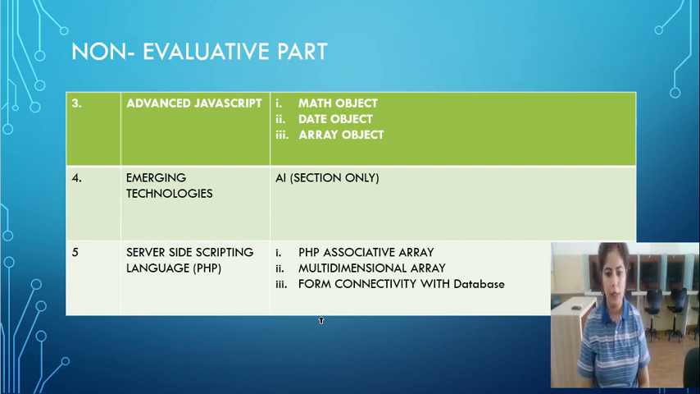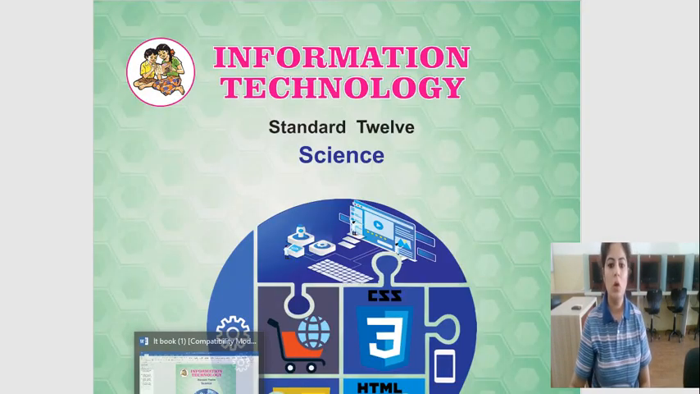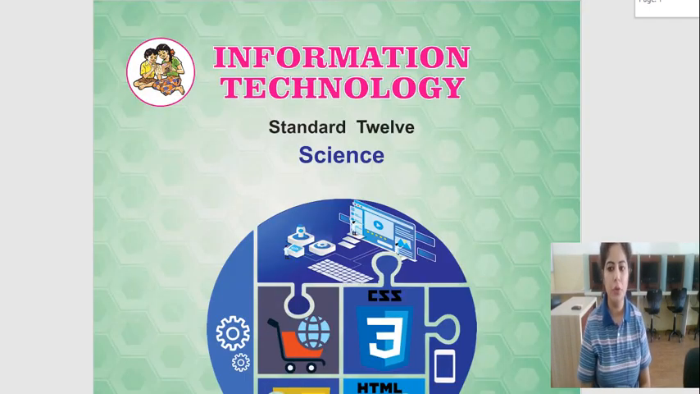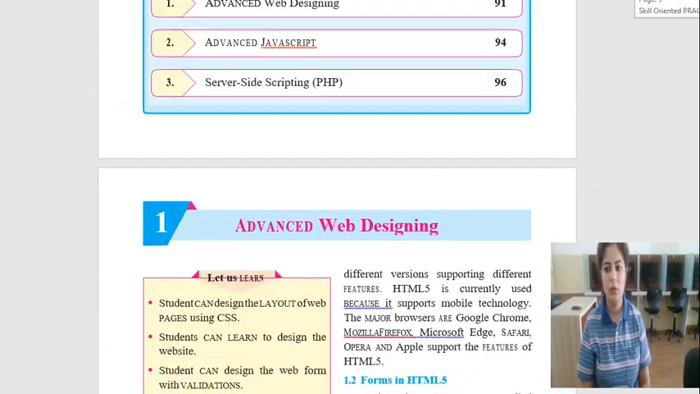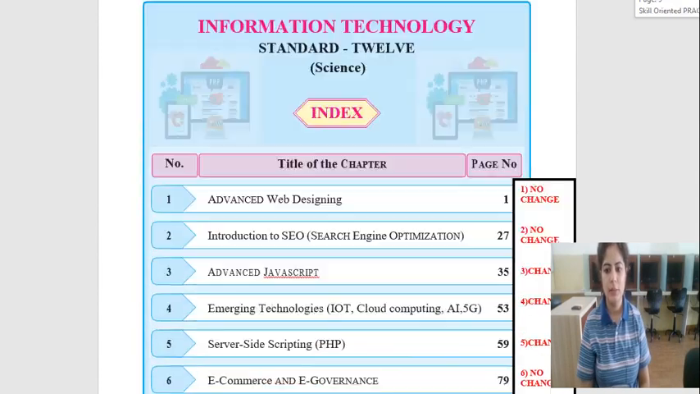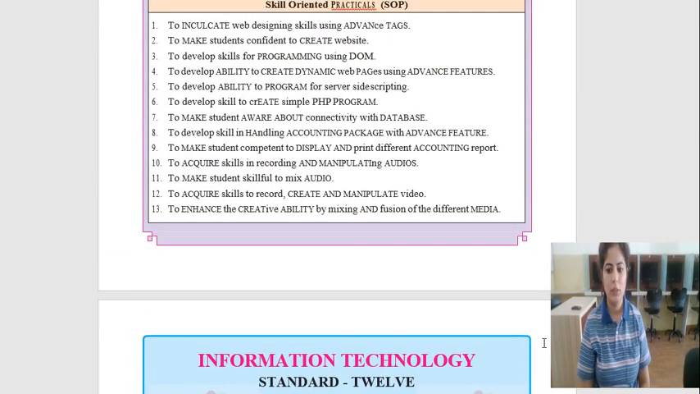form connectivity with database. Now after that, I will show you in detail related to these topics that these are not in your syllabus as of now and you don't have to spend a lot of time on them. I will explain in detail by taking examples from your book. So in this video, I will show you in detail which topics are now not in your syllabus. So let's start with this.